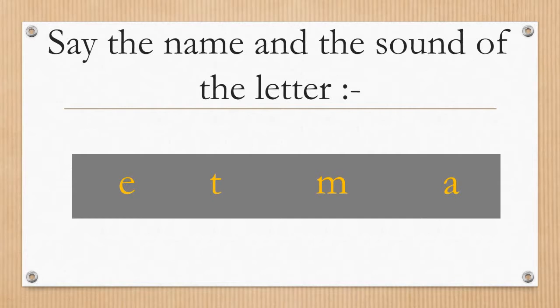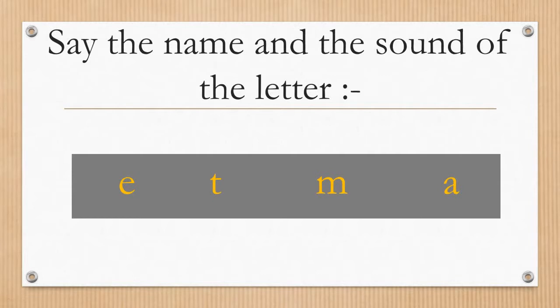The letters here are, the first letter is E, but small letter E. The next is small letter T. Repeat after me, T. After that, small letter M. Repeat, M. And the last is small letter A. Letter A. So, now you know the names of the letters. The names of the letters are E, T, M and A.